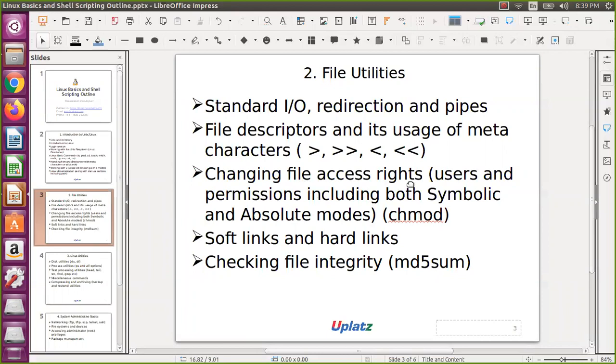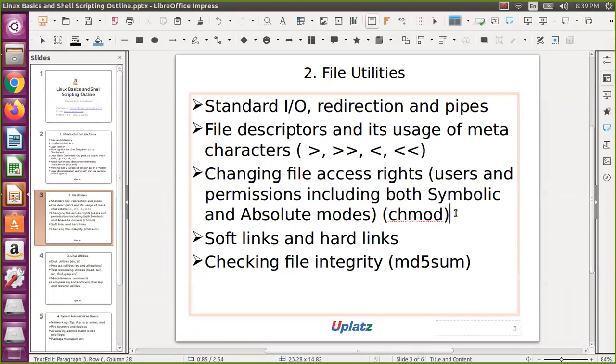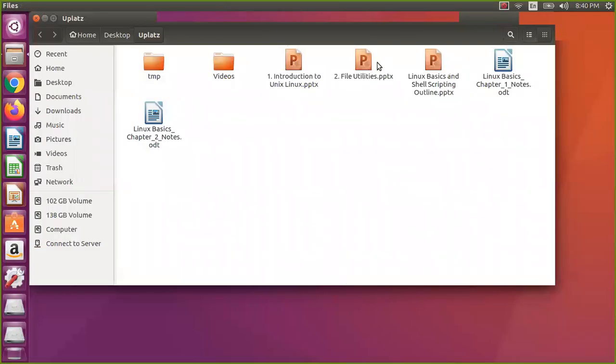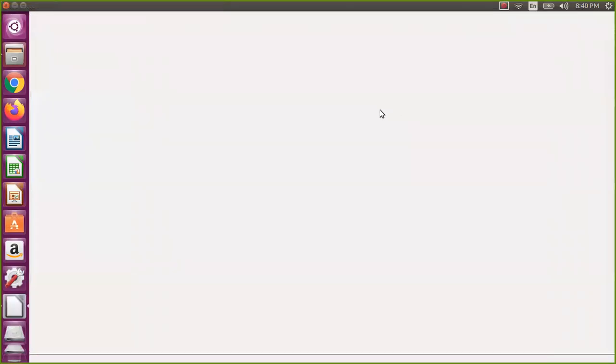Okay, so change file access rights. Here we need to change the slide. Not only change mode, so this is the TOC. We need to change the TOC to have this: not only change mode, it has change owner, change group, and umask, all the things. Then we need to add that. Let me keep a note on that. Then we'll go to the second chapter, file utilities.